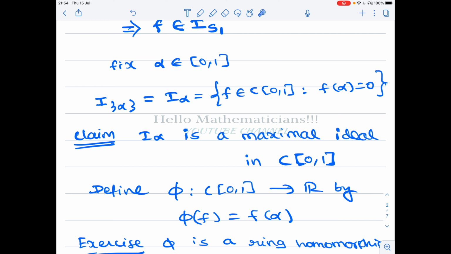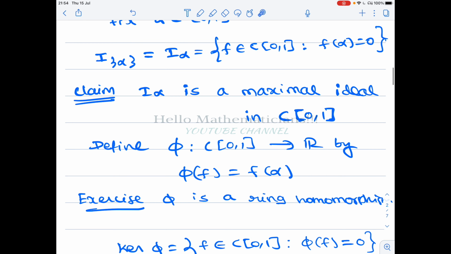Next, we fix alpha belonging to the closed interval [0,1], and we take S to be the singleton {alpha}. So what is I of the singleton alpha? We call it I alpha. This is the set of all functions that vanish at the point alpha. The function can vanish at some other points also, but it should vanish at alpha. That is our constraint.